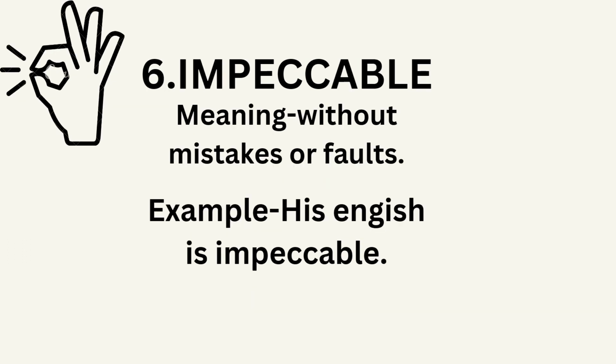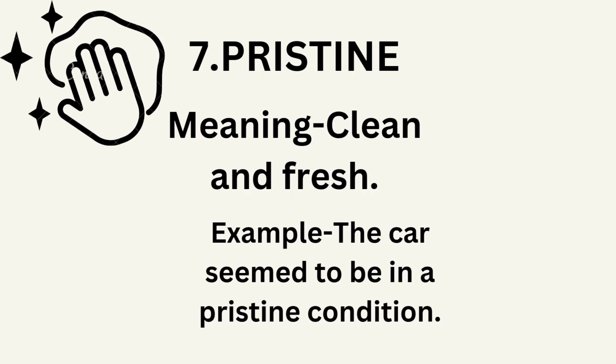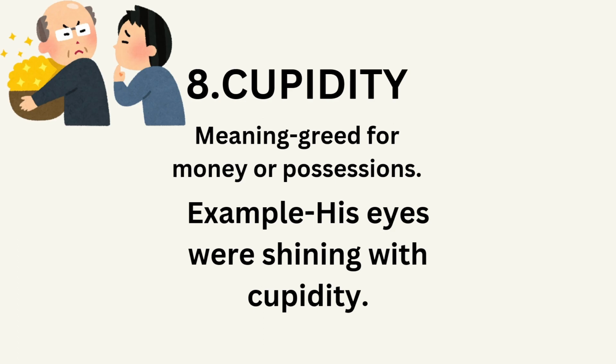Sixth word is impeccable. What is the meaning of impeccable? Meaning of this word is without mistakes or faults, a thing that is totally perfect. For example, his English is impeccable. Seventh word is pristine. What is the meaning of pristine? That is clean and fresh. For example, the car seemed to be in pristine condition.